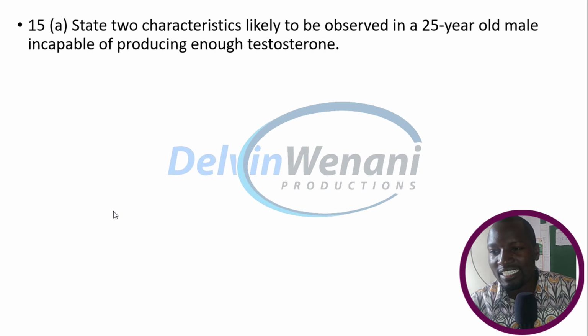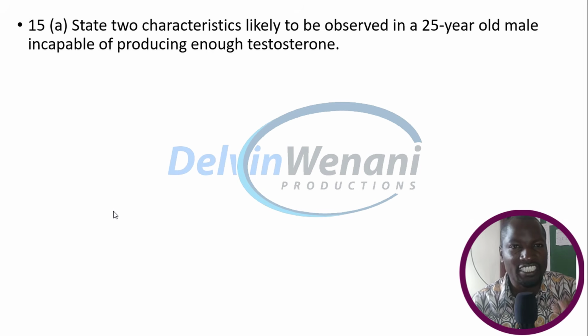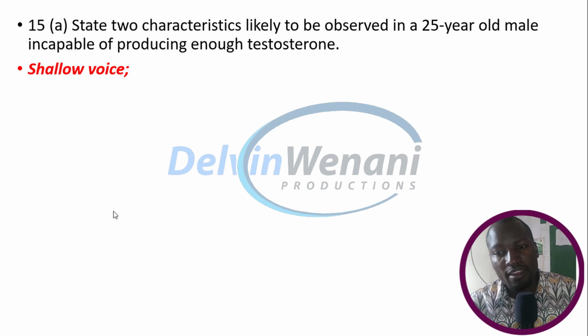State 2 characteristics likely to be observed in a 25-year-old male incapable of producing enough testosterone. One, will have a shallow voice.